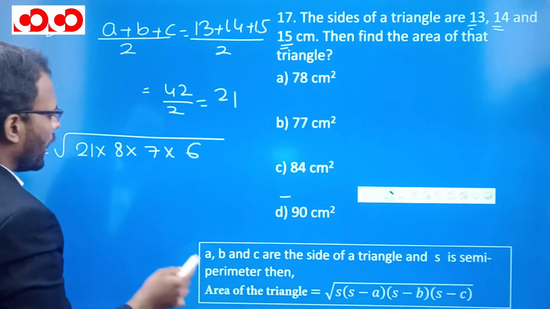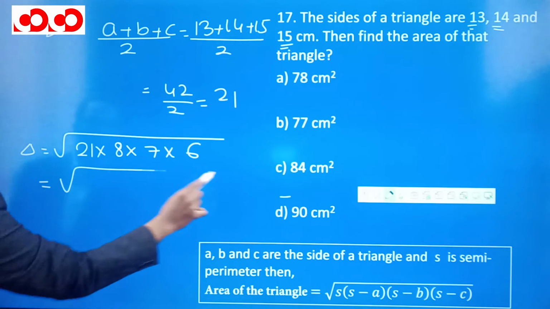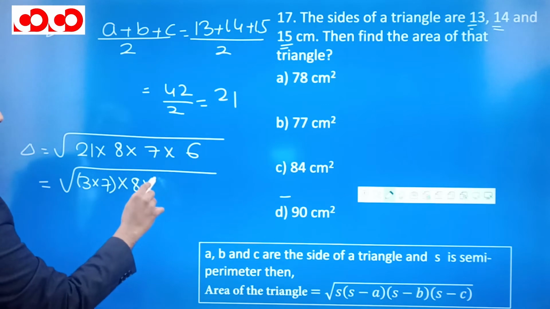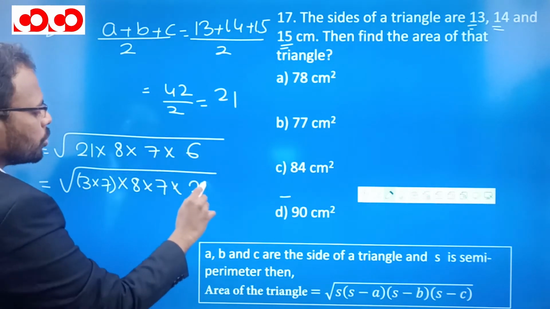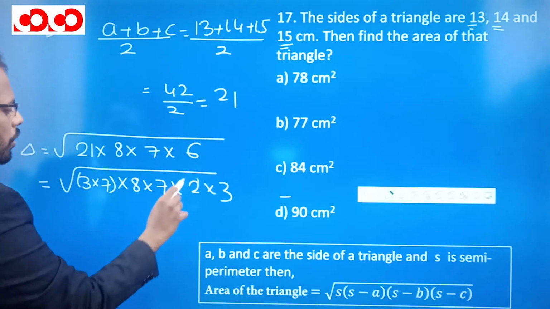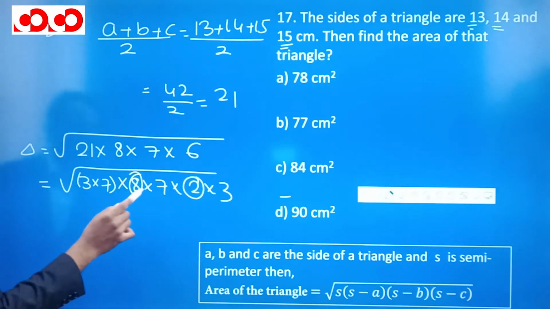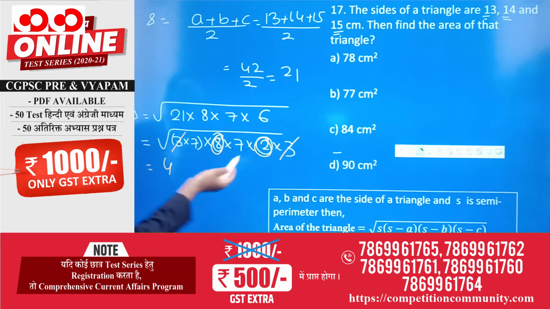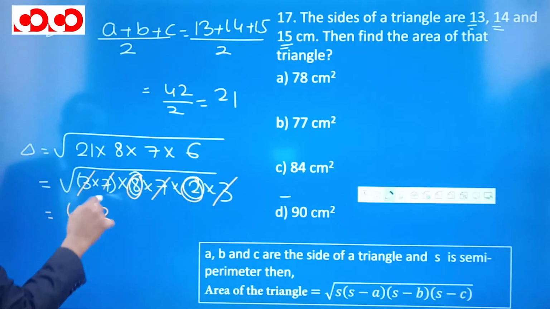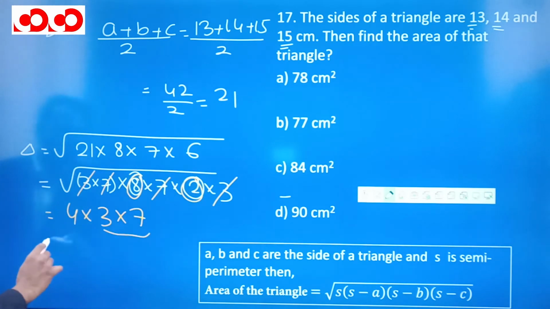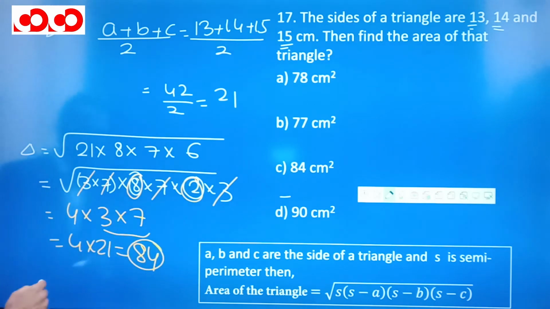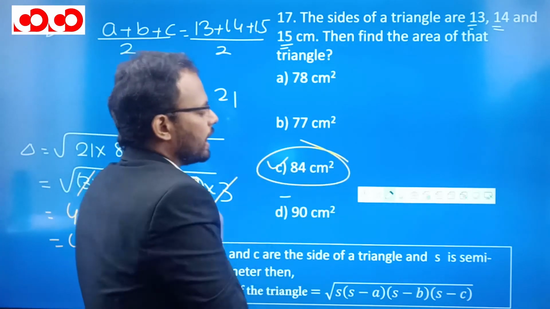So now if we try to expand this, this is going to be the square root of 3 into 7 multiplied by 8 multiplied by 7, and this 6 can be separated as 2 into 3, right? Now this 2 into 8 is 16, so we will take out 4 outside. This 3 and 3 twice are multiplied, so we get 3 outside. 7 and 7, we get 7 outside. 4 into 3 into 7: 3 7s are 21 and 4 into 21 is 84 centimeter square, and this is the area of the triangle, right?